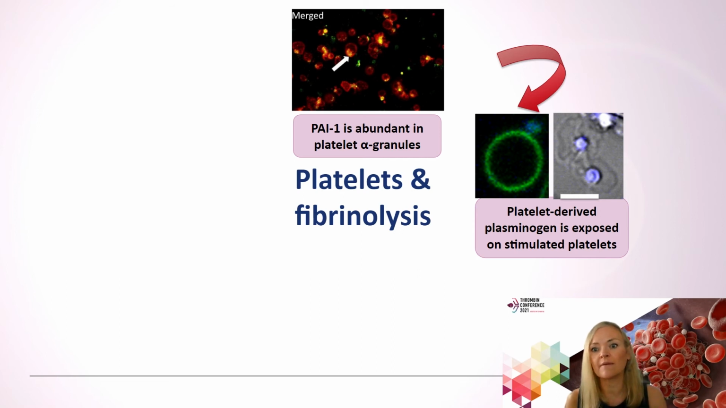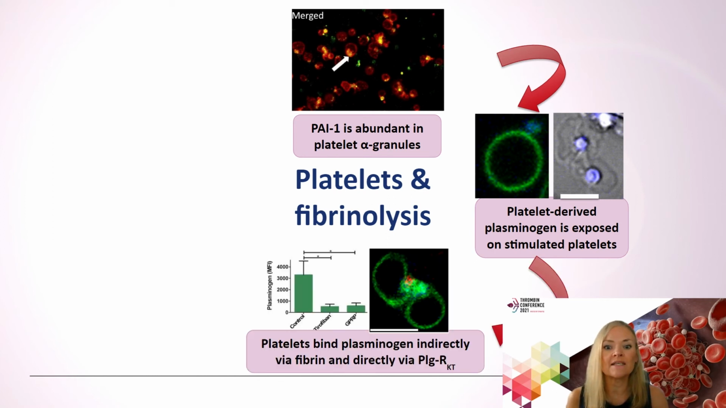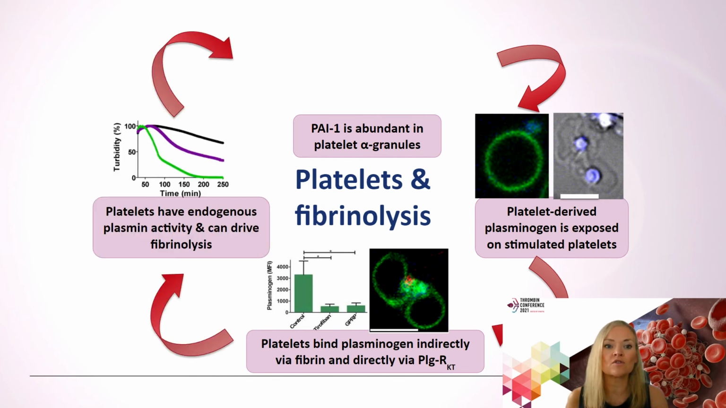We found that platelets bind exogenous plasminogen, and they also retain platelet-derived plasminogen following activation. We found that binding is both indirectly via fibrin and directly via the plasminogen RKT specific receptor. And we've also found that platelets have endogenous plasmin activity, and I haven't shown this today, but this graph alludes to the fact that the platelets themselves, which are shown in the purple line, can drive fibrinolysis in a purified assay.